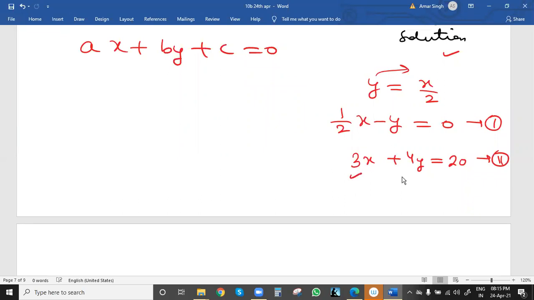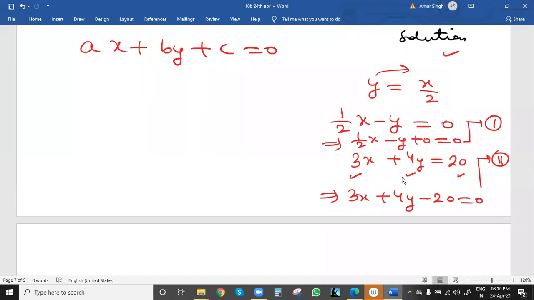So a is 3, b is 4, c is minus 20. We can represent this in standard form as 3x plus 4y minus 20 equal to 0, and the first as half of x minus y plus 0 equal to 0. These are the standard forms of equation 1 and equation 2.